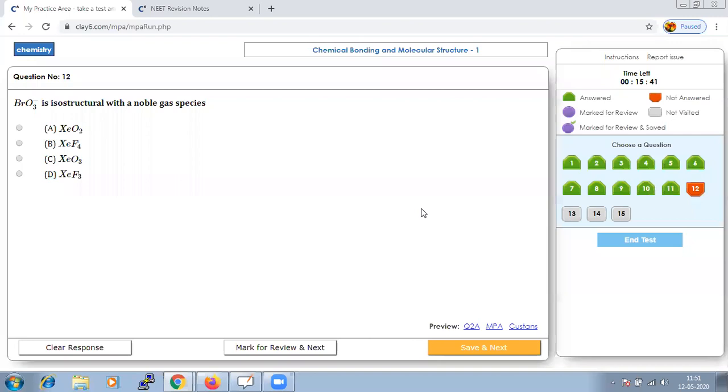It is basically trigonal bipyramidal in shape, and from the given options, the same structure you will find for XeO3, which is also trigonal bipyramidal, because both undergo sp3 hybridization. Hence our option should be XeO3.